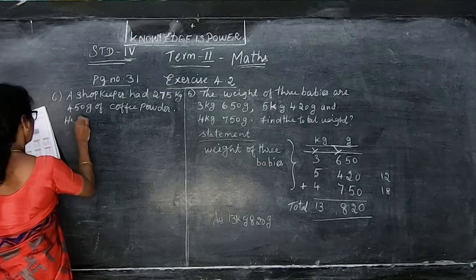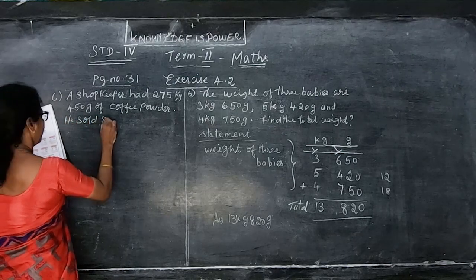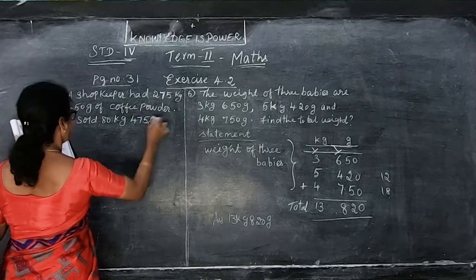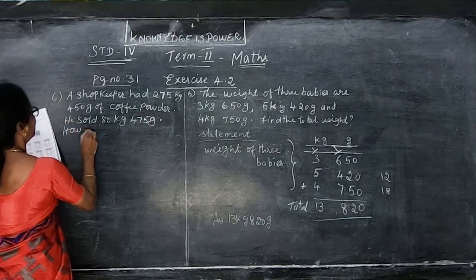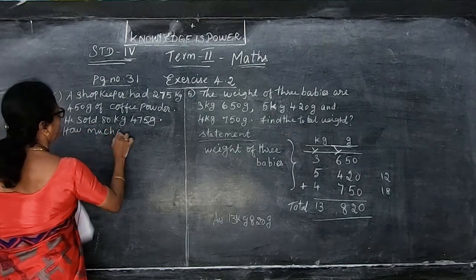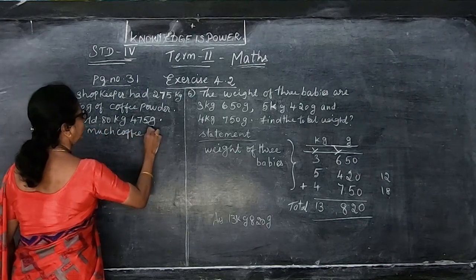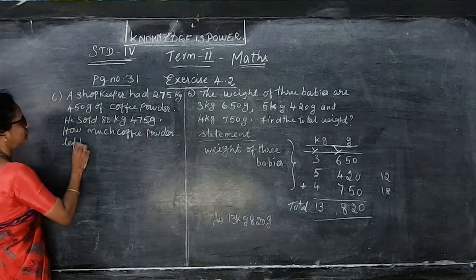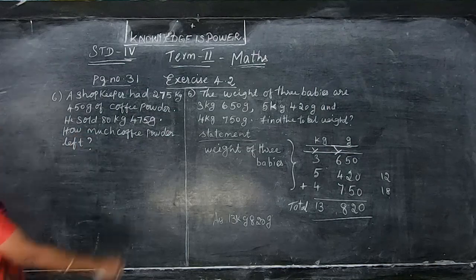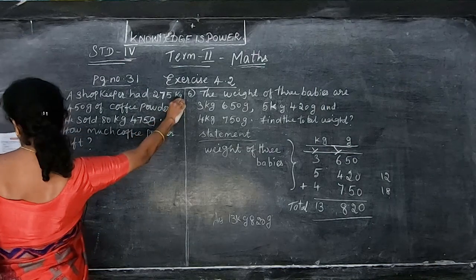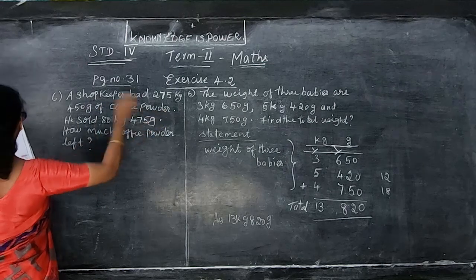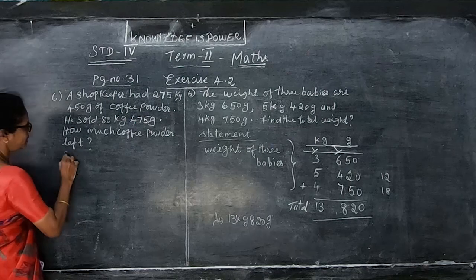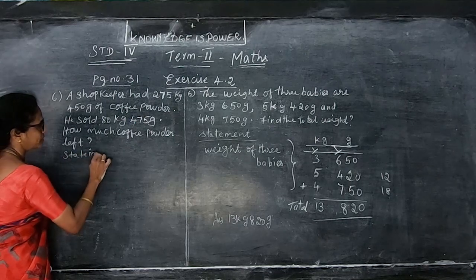He sold 80 kilogram 475 gram. How much coffee powder left? How much coffee powder left? How much coffee powder is left? Okay, shopkeeper had 275 kg and 450 gram of coffee powder. He sold 80 kilogram and 475 gram. So how much is left? So we can write statement.